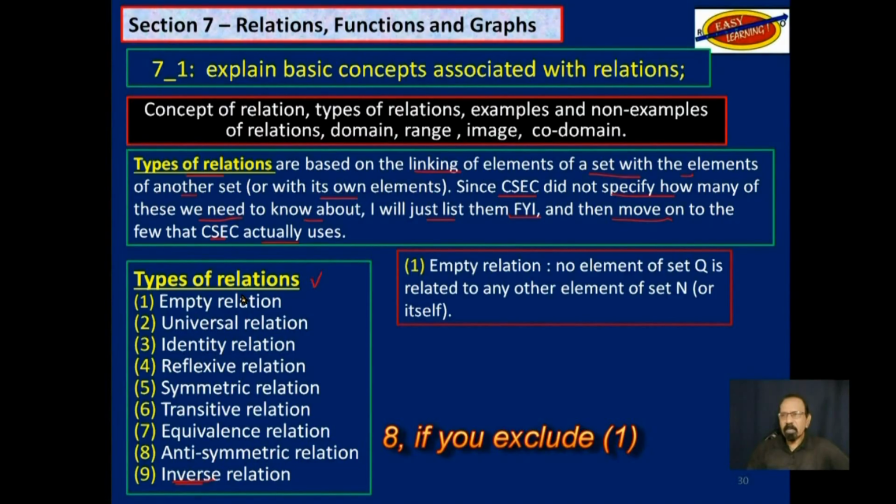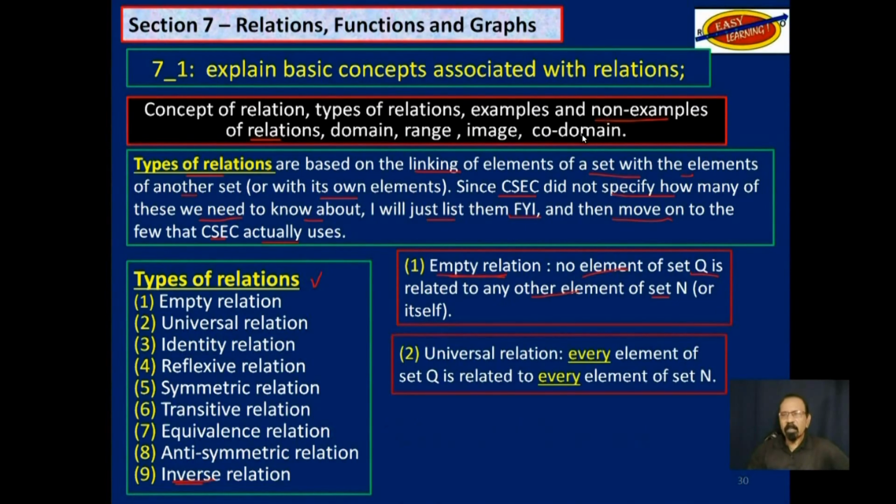You have the empty relation. So you have two groups, a domain and a codomain, but there is no element from the domain related to any other element from the codomain or from itself. That will be considered an empty relation. And I think that is what CSEC means here by non-examples of relations. That's what I think. Then you have the universal relation.